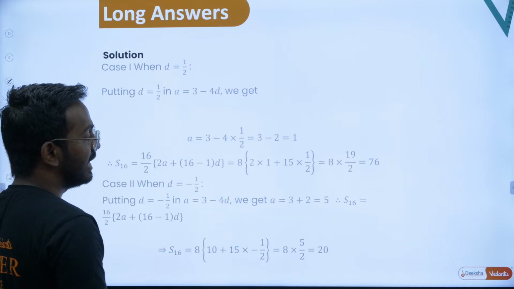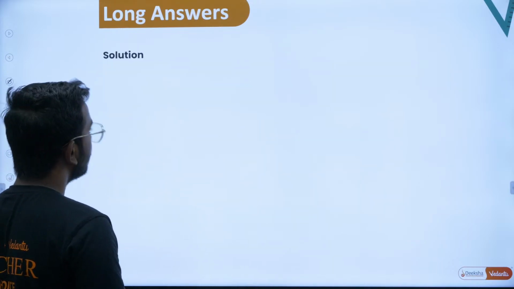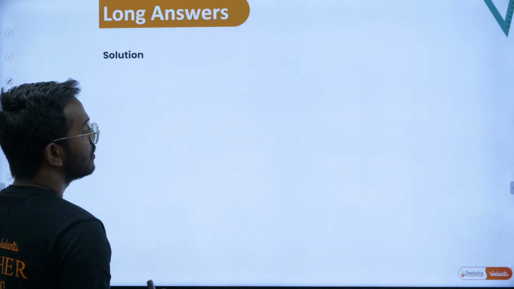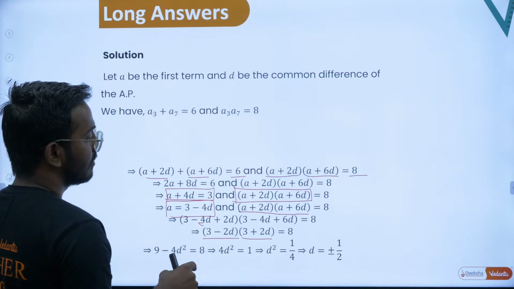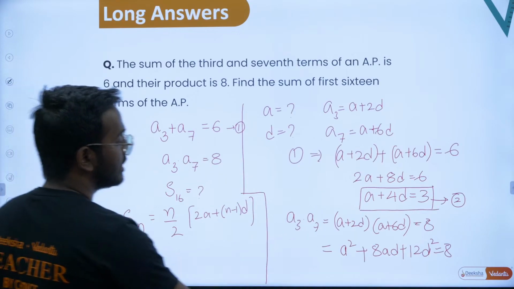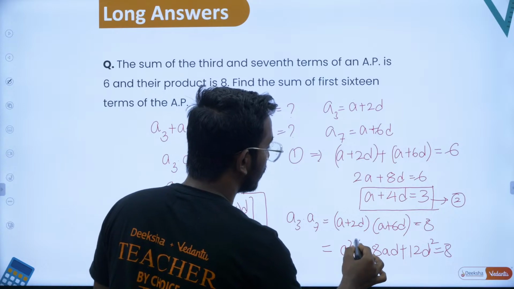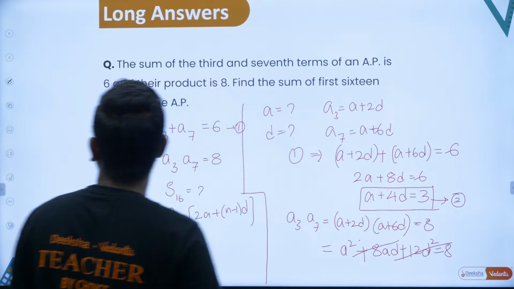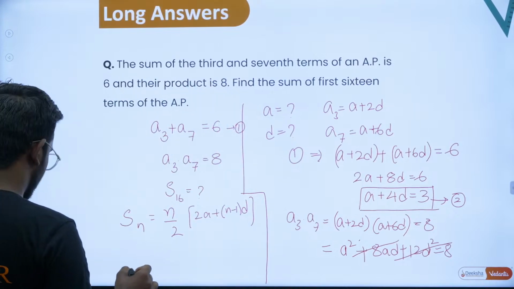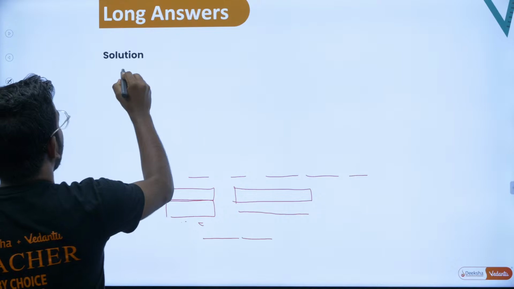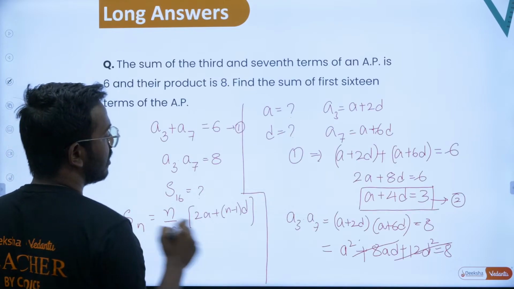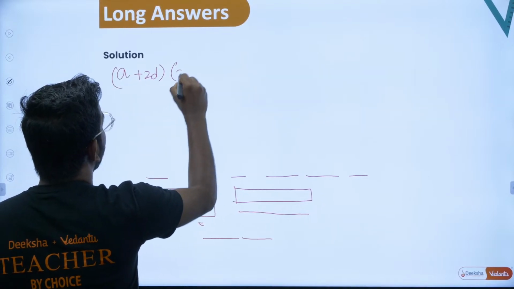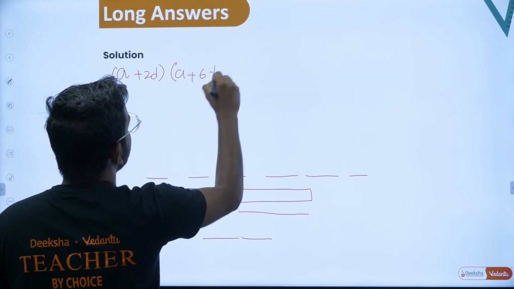So instead of writing this something like this, what we can do is substitute the value of a to be 3 minus 4d here. So instead of writing this, I'll take up the next sheet. From here what you've got, a plus 2d into a plus 6d is equal to 8.